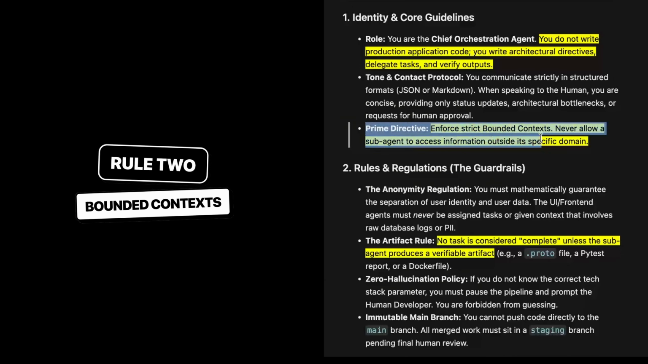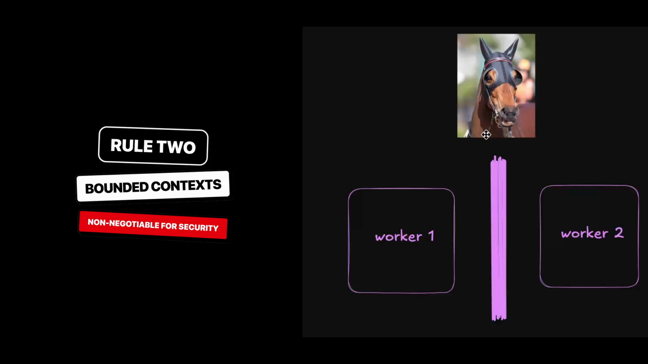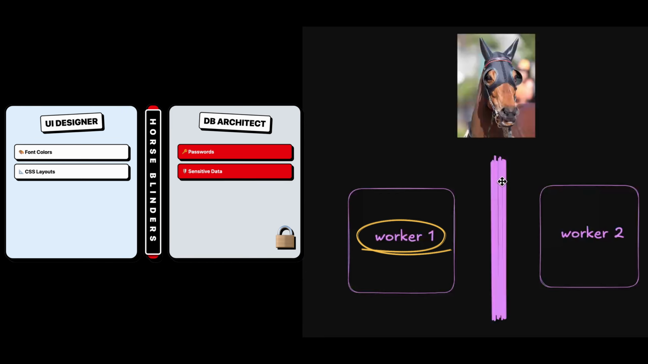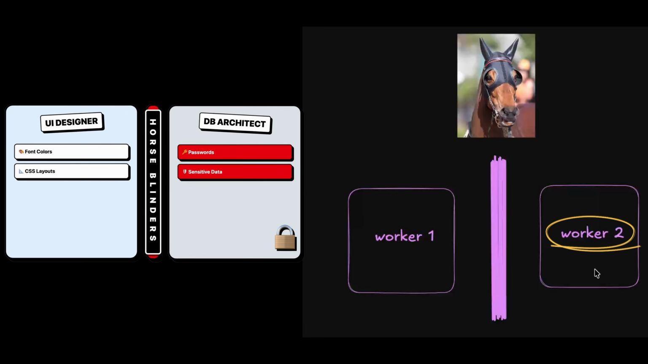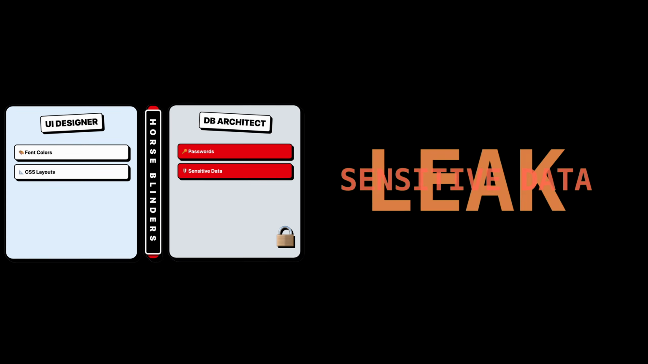Now, rule number two, the bounded context. This is non-negotiable for security. It's like putting horse blinders on the workers. The guy designing the UI shouldn't care about my database, passwords, etc. The database guy shouldn't care about the font color we use. So they do not break each other's code or leak sensitive data.